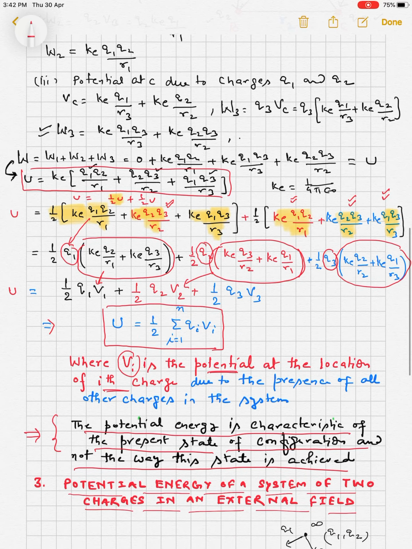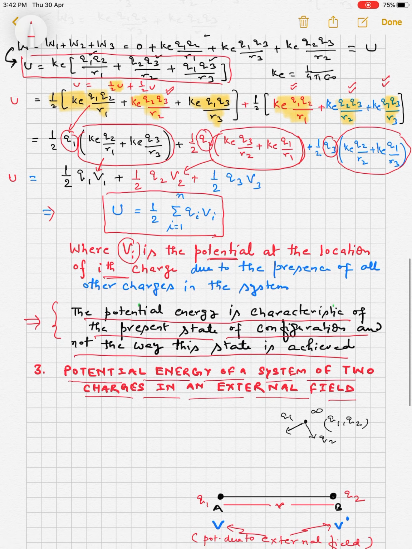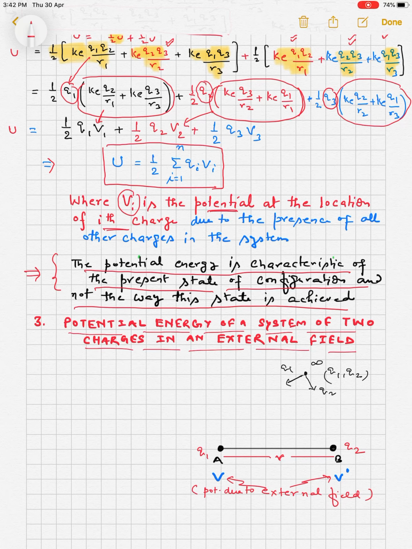Now, potential energy of a system of two charges in an external field. Till now we have studied the potential energy when there is no external field. Now is the case when there is an external field and the charges are taken from infinity to the present position. So here are two charges, Q1 and Q2.